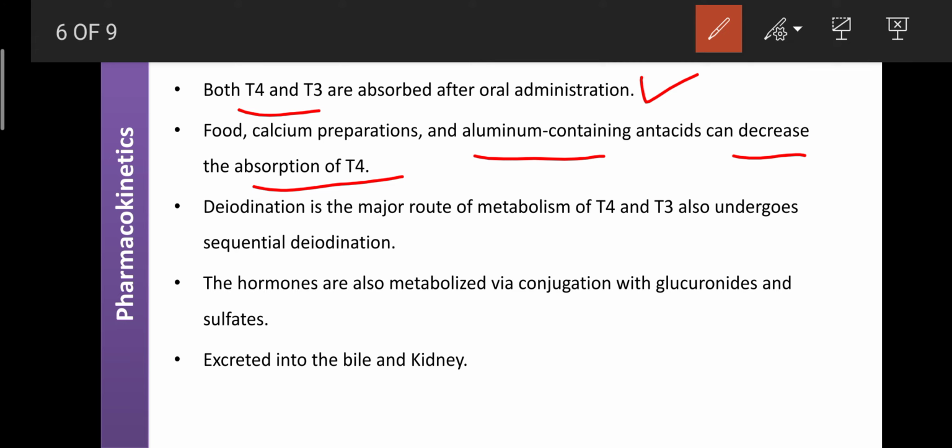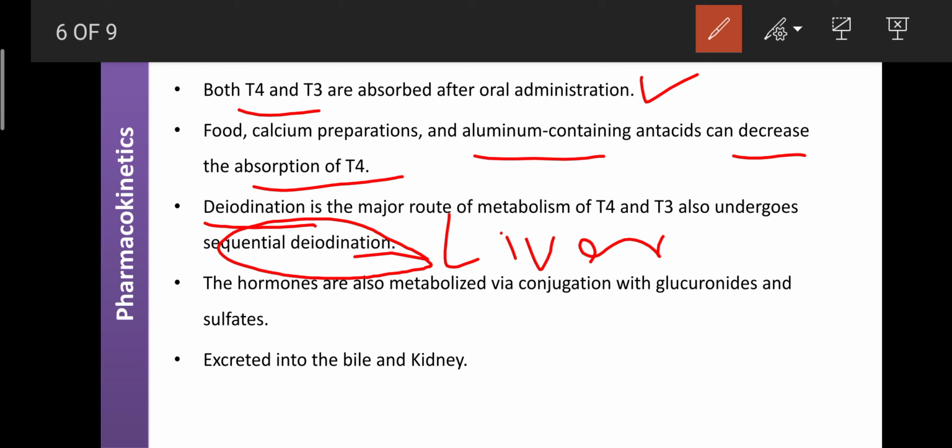T4, T3, or thyroid hormones are mainly metabolized in the liver by the deiodination process, that is, the release of iodine and tyrosine from T3 and T4. The separated tyrosine can be reutilized, and the separated iodine can once again be reutilized. So maximum T4 and T3 are metabolized by deiodination, which occurs in the liver.